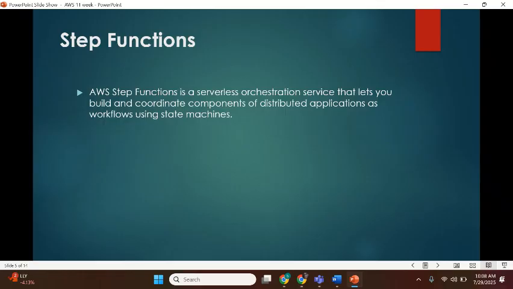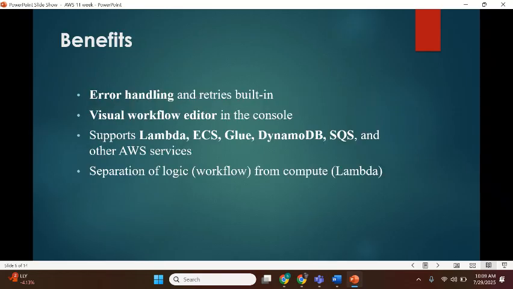Step Functions. AWS Step Functions is a serverless orchestration service that lets you build and coordinate components of distributed applications as workflows using state machines. Benefits: error handling with retries, built-in visual workflow editor in the console. Supports Lambda, ECS, Glue, DynamoDB, SQS, and other AWS services.